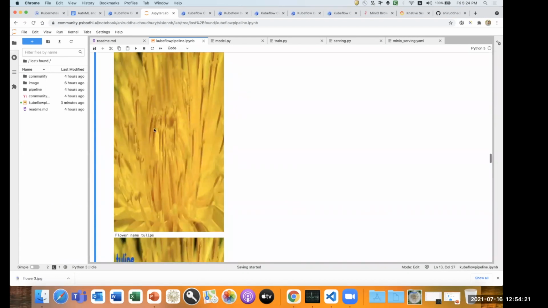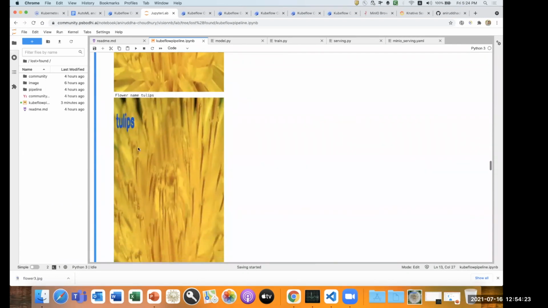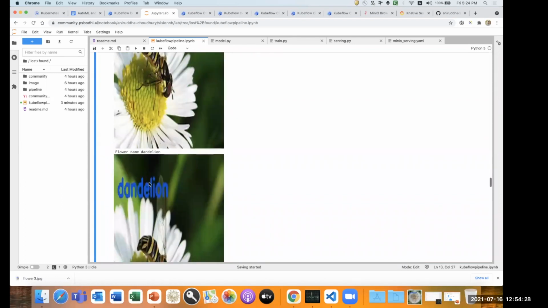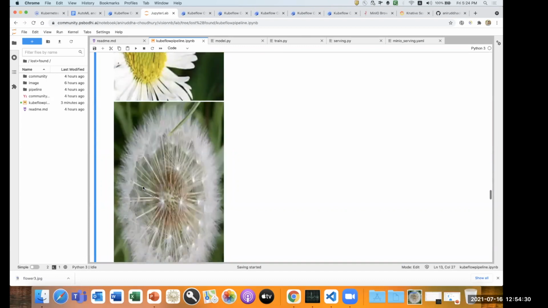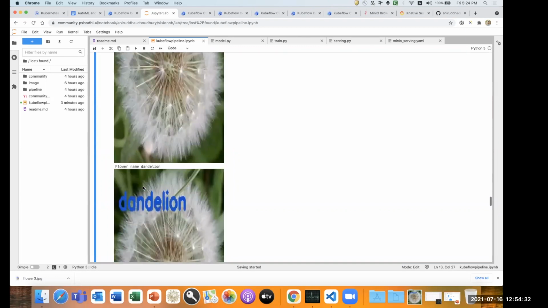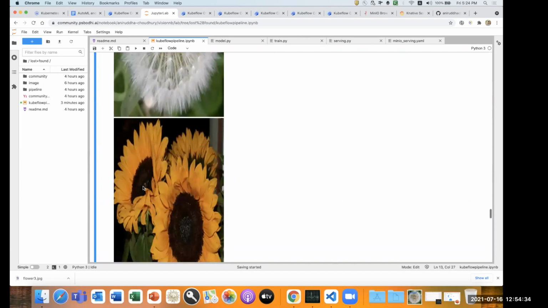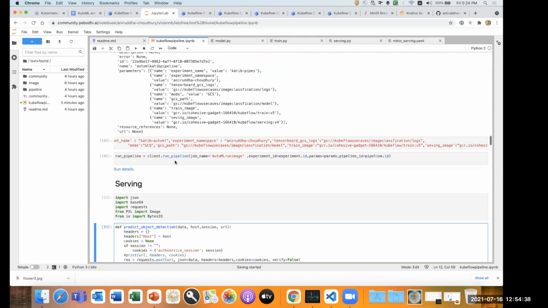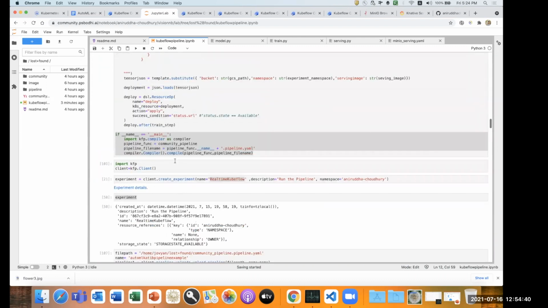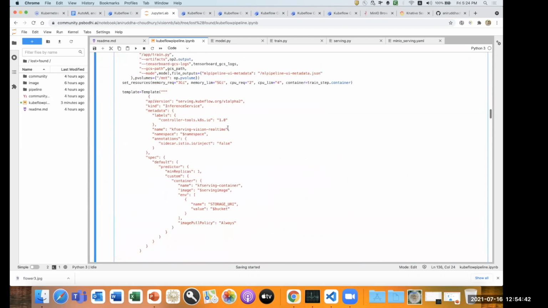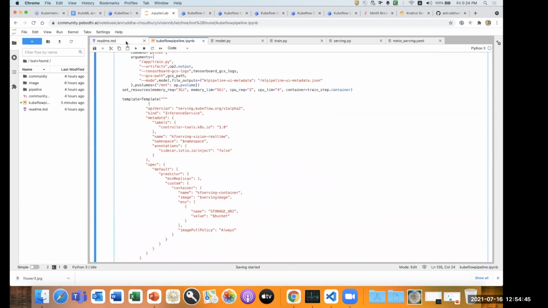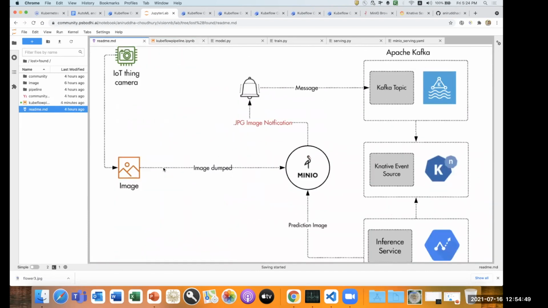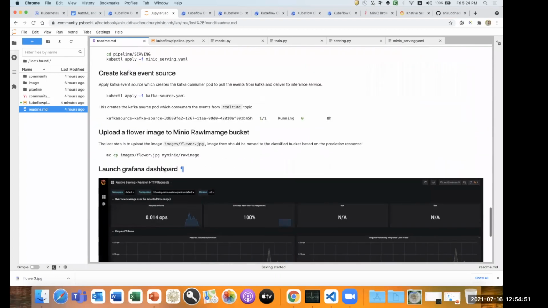So for this first image, this is the raw image, and this is the prediction which came. This is the particular image of dandelion, and the prediction dandelion came, right? This is another image of dandelion, and the prediction has also come. So this is how we can do real-time streaming of a particular image with KF serving, with AutoML, with the training of a Kubeflow orchestrator, and we can quickly deploy that in one go. And this is how it works on a device base and on an event source on top of that.